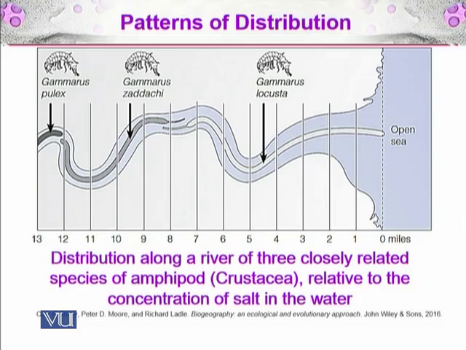Then there is Gammarus zaddachi, which lives in less salt than the Gammarus locusta habitat. And then there is Gammarus pulex, which lives in very low salt conditions.